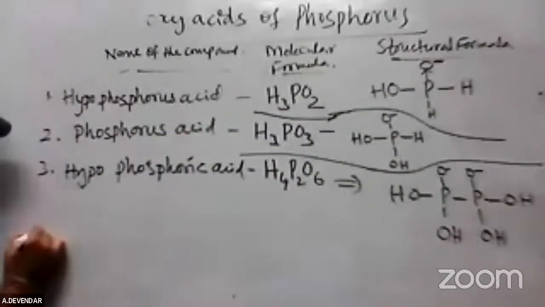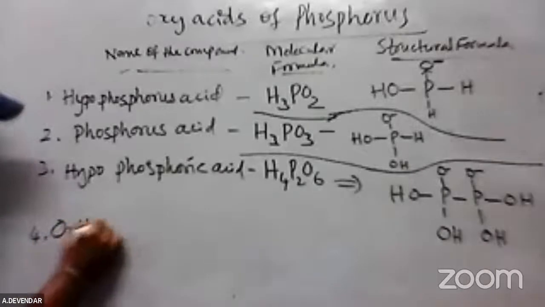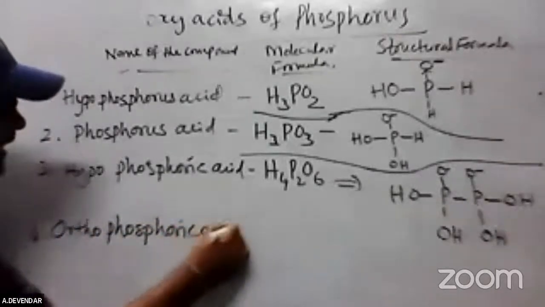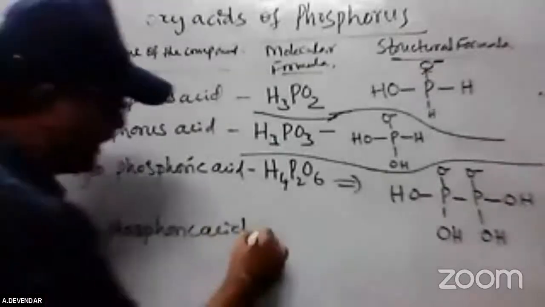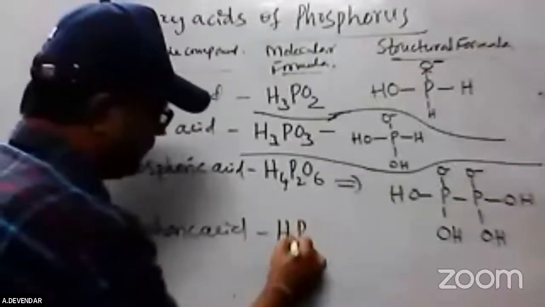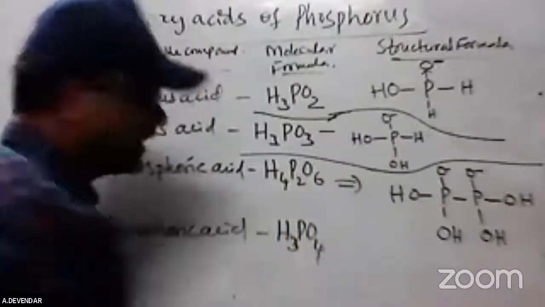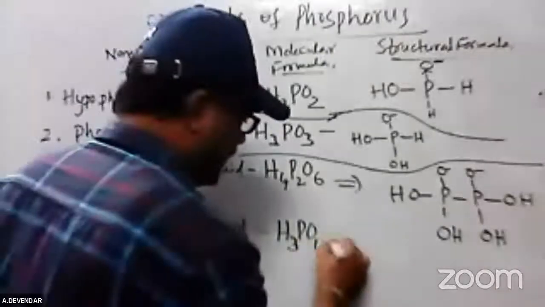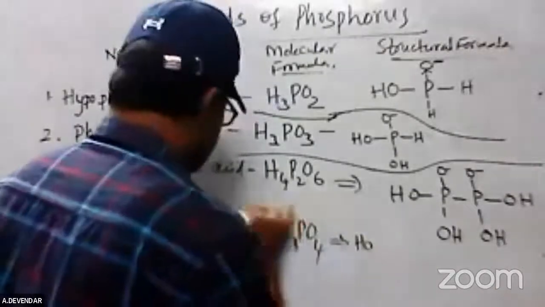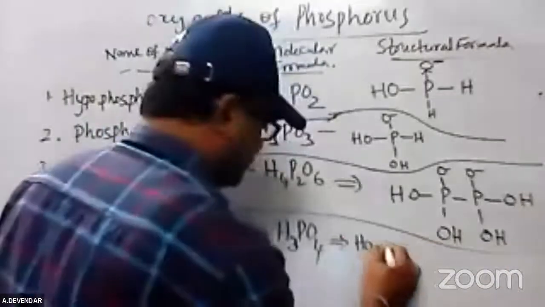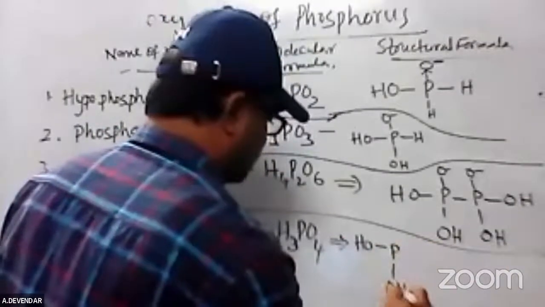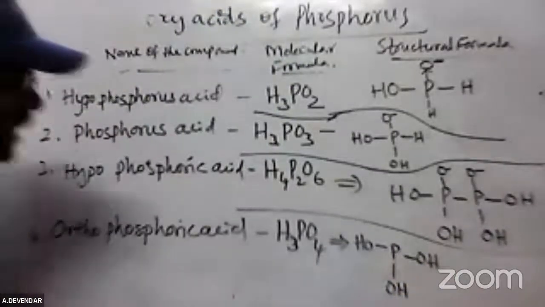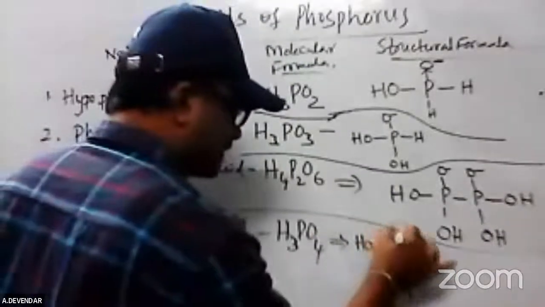Next, the fourth one is orthophosphoric acid. What is orthophosphoric acid? It is nothing but H3PO4. I can write here: 3 hydroxy groups are over, only one oxygen is left, one oxygen like this.